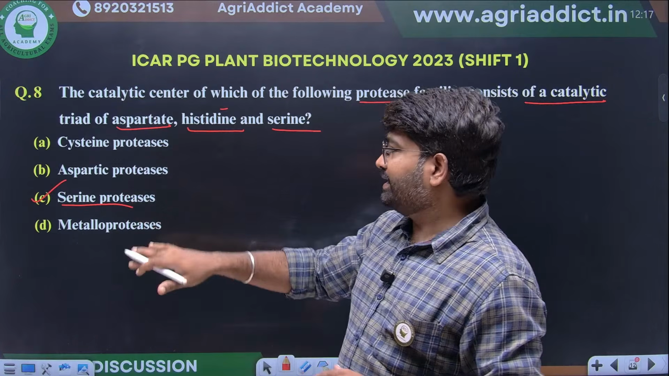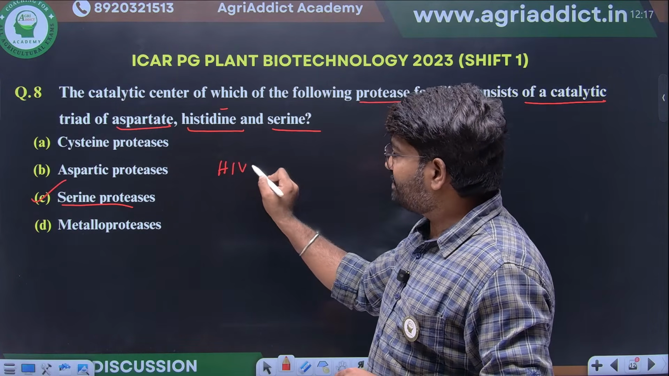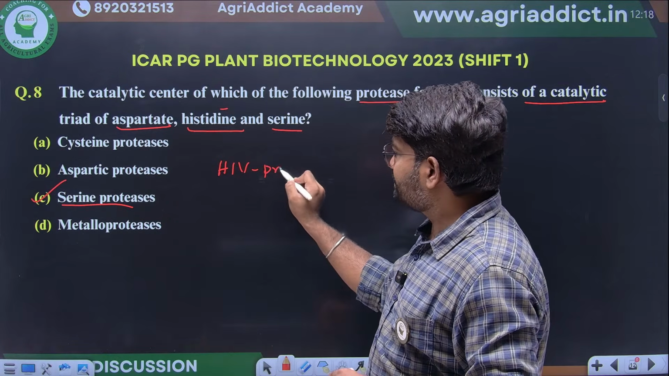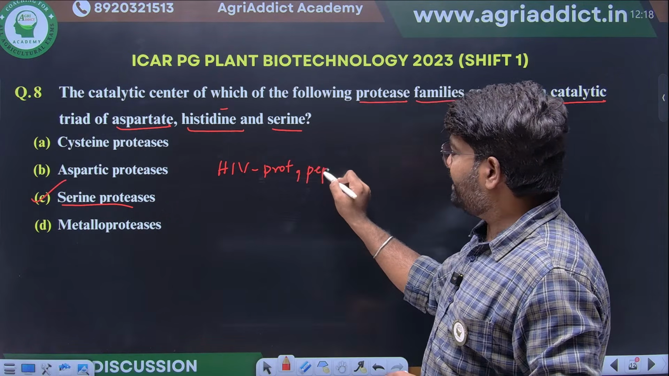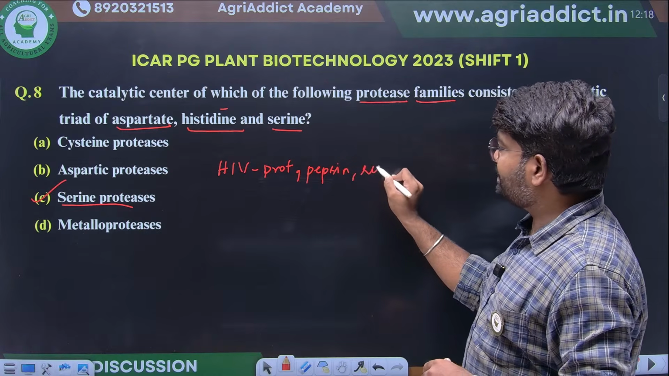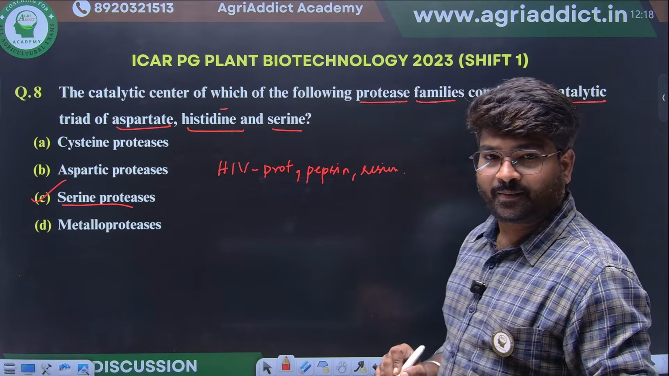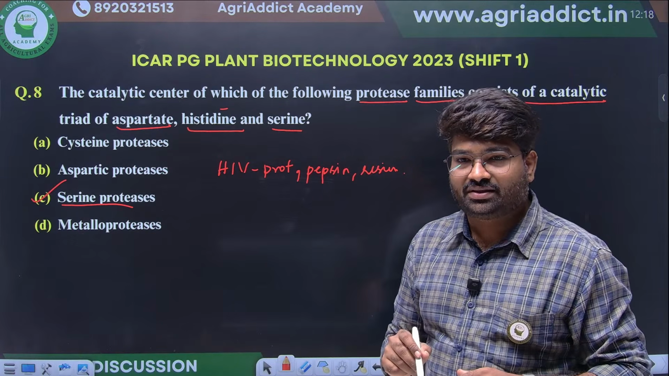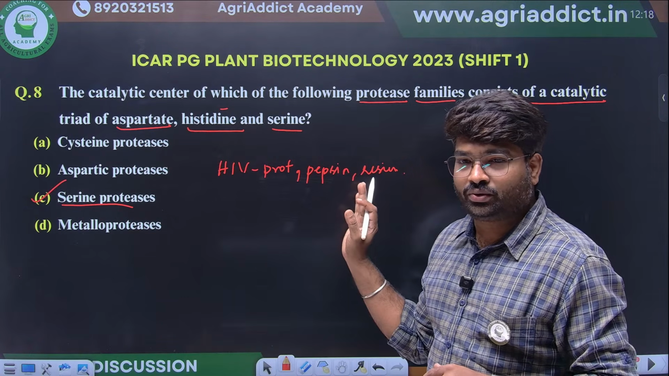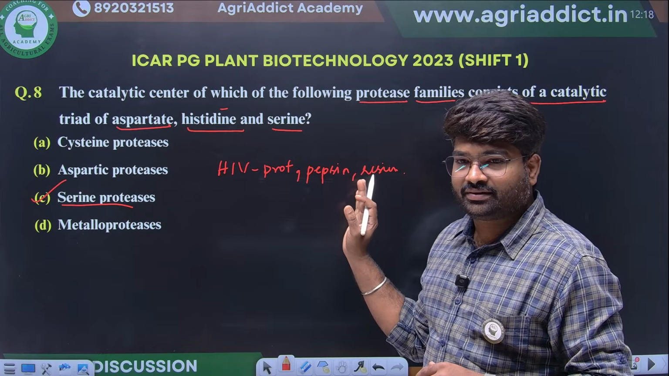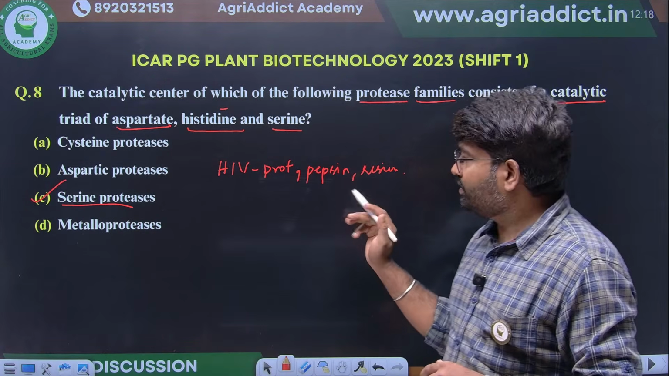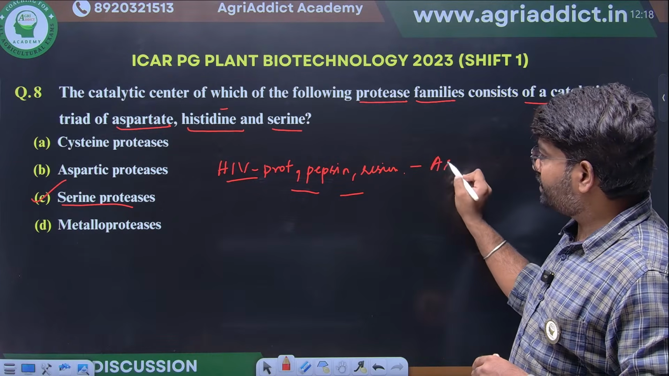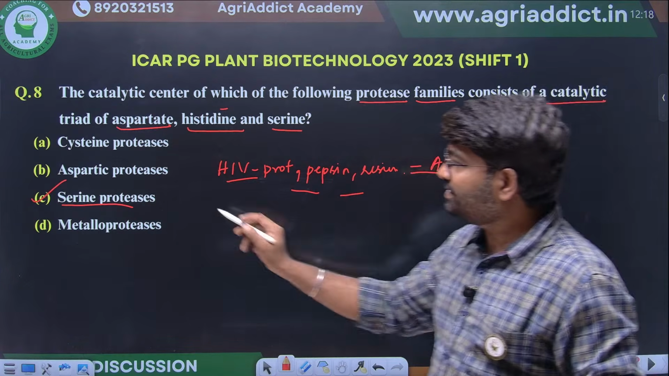Can anyone tell, HIV protease is an example for which type of protease? HIV protease, pepsin, renin. These all are examples of which type of protease? This we have already discussed in our previous year question paper discussion. They asked this in 2025. What will be the answer? HIV protease is an aspartic acid protease. Yes, aspartic acid protease.